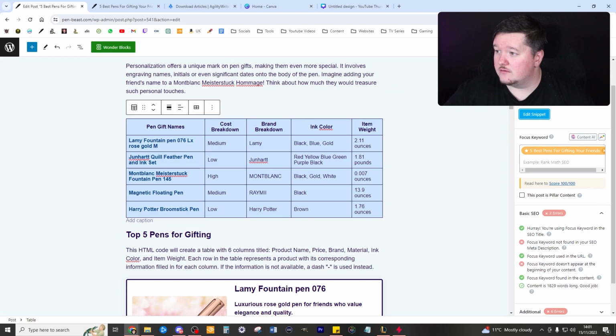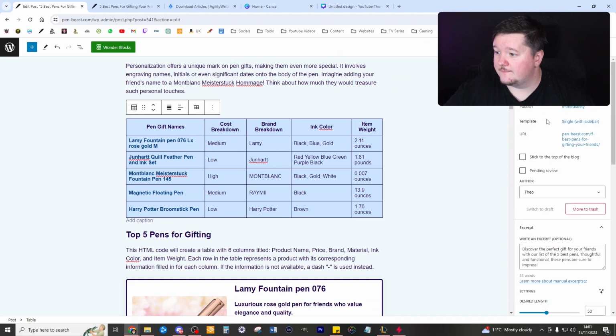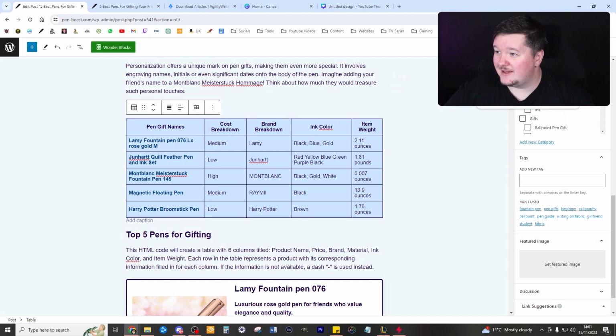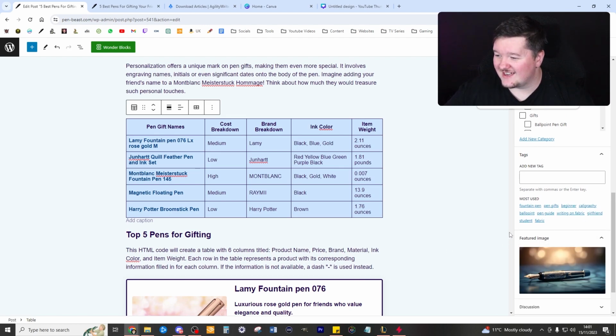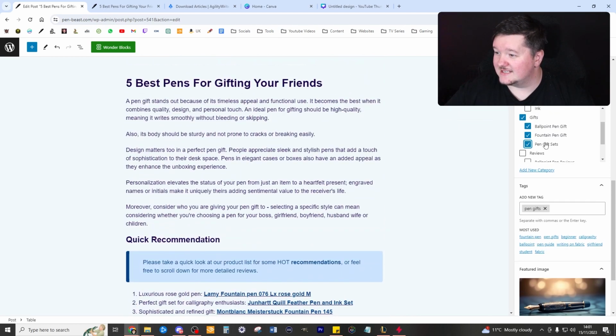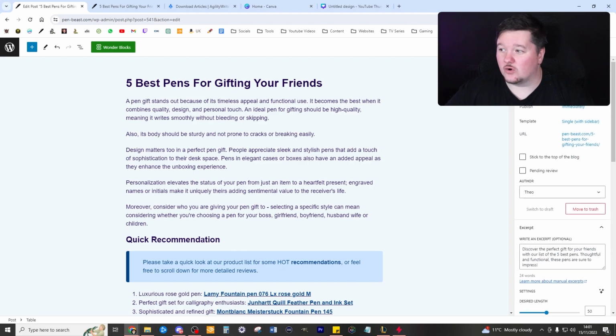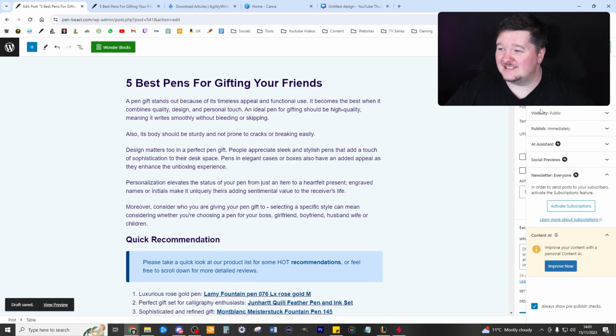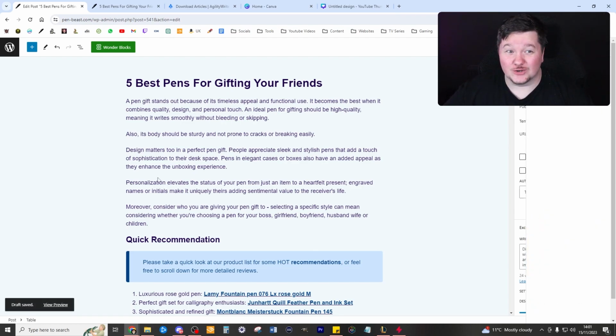So now we go to the actual blog itself and we add in the lovely picture that we've now got for the blog. It looks really, really cool. Look at that. That looks so good. I'm really happy with how that looks. And then I just need to tag the pen gifts in there. Excellent. Everything has been tagged. It's got all the categories in. We can go ahead and publish that now. Super easy, super quick. Nice little article done for pens once again.